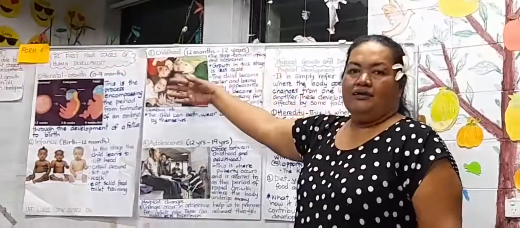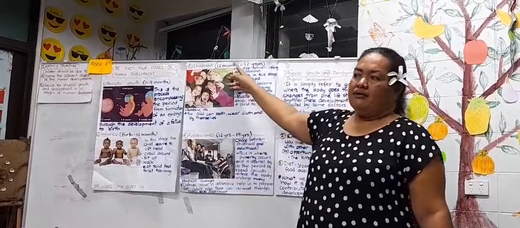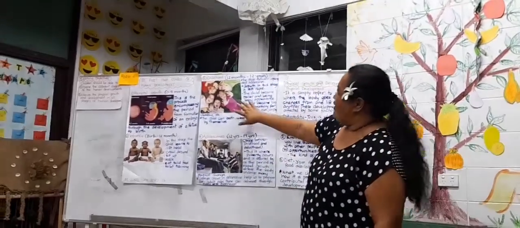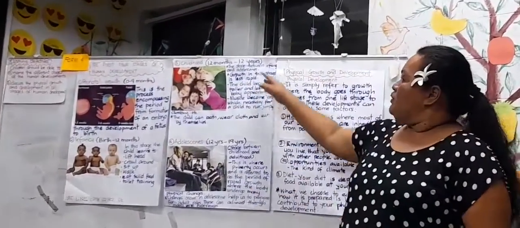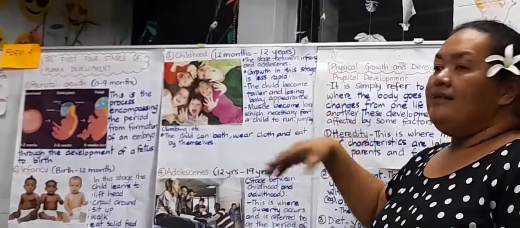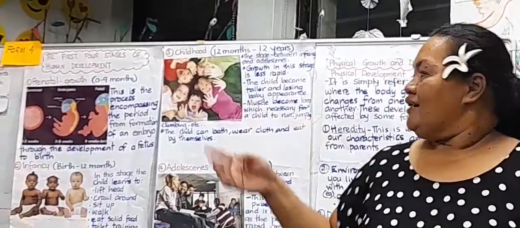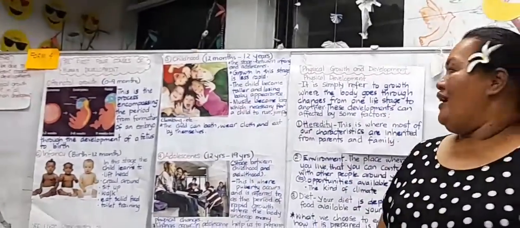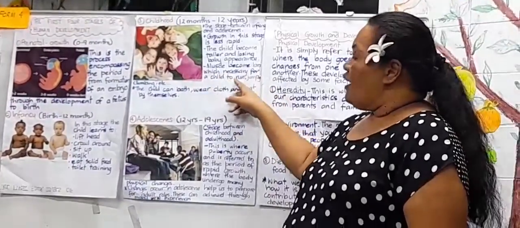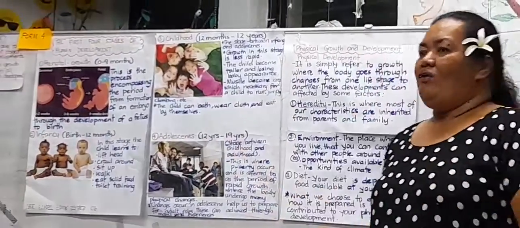Okay, the third stage is childhood, which runs from 12 months to 12 years. You can see it here in the pictures. In this stage, between infancy and adolescence, growth is less rapid. The child becomes taller and loses the baby appearance. Muscles become larger, which is necessary for a child to run, jump, climb, play, all those kinds of things.